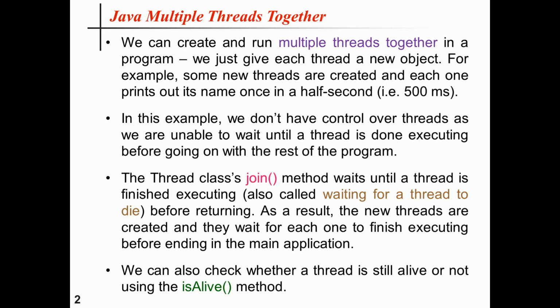Now suppose in this example, we don't have control over threads, and I have explained in the previous classes also, it will have a different execution sequence in terms of its running. But the case is a little bit different from the previous ones. In the previous examples we had only one user thread, but here we may have more than one user thread.